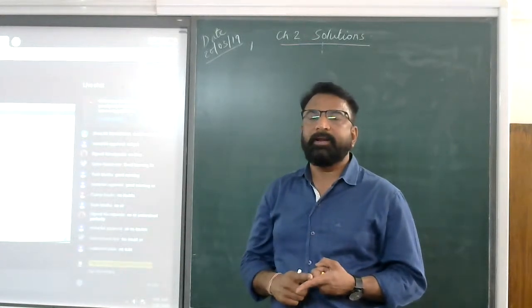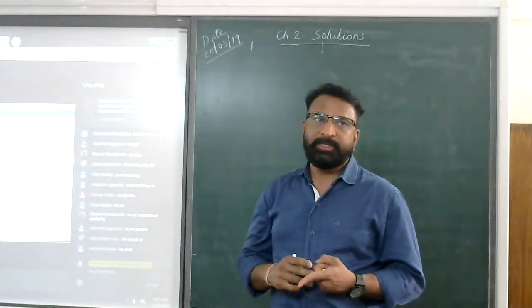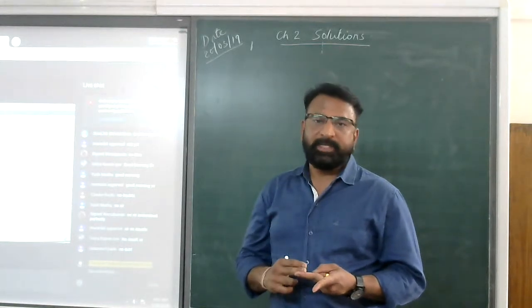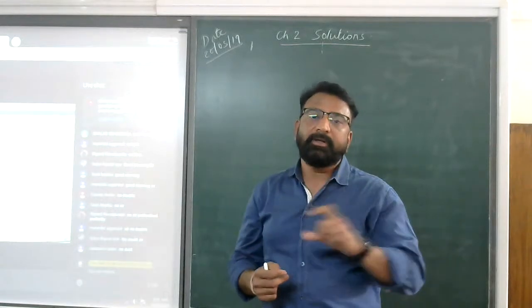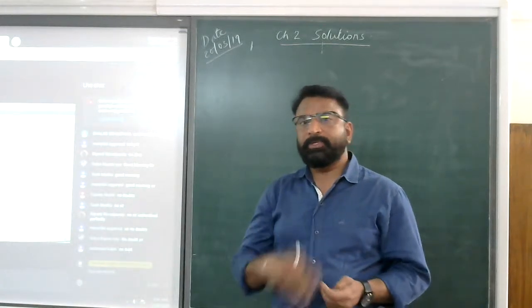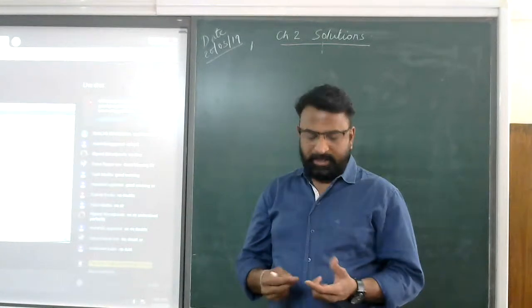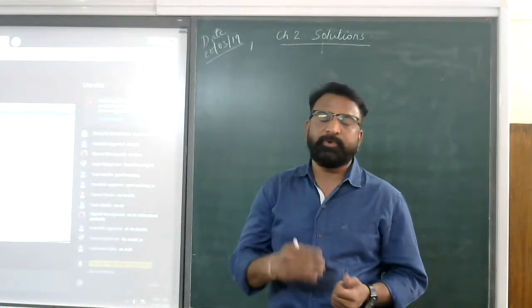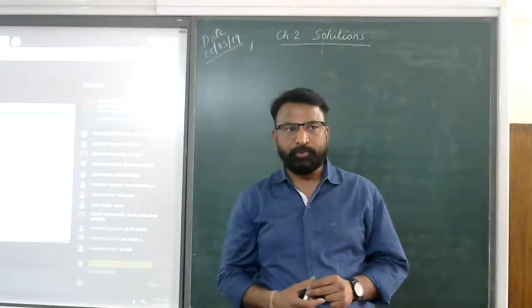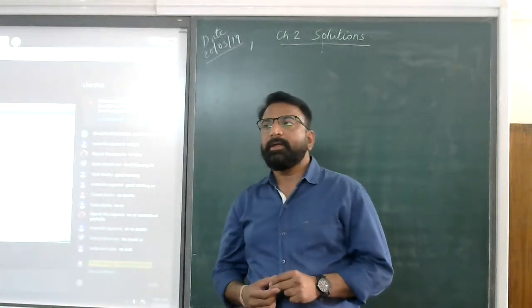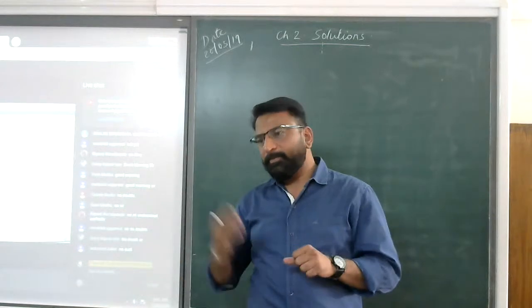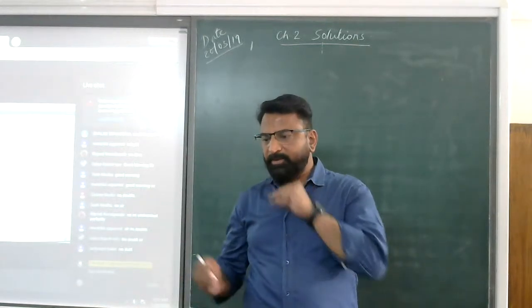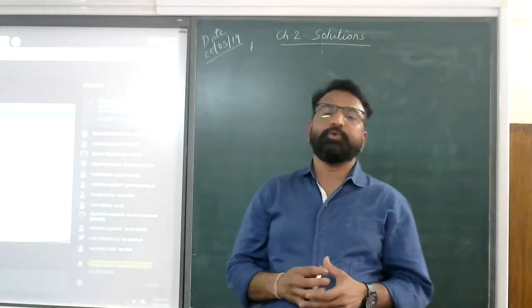The third was that delta V was 0 and delta H, the enthalpy change, was 0. So these were the assumptions for the ideal solution. On the contrary, those which do not follow all these assumptions are called non-ideal solutions. So today we will start that same topic, non-ideal solution, and we will proceed with the various types of solutions.